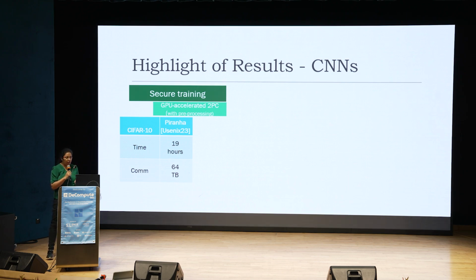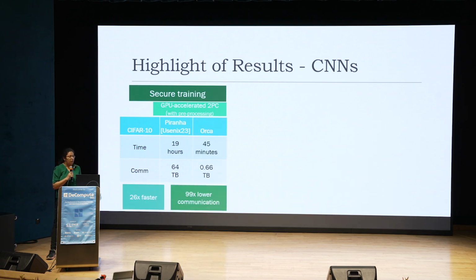I'll define this shortly. But to train a model for the CIFAR-10 dataset, Piranha takes 19 hours and communicates 64 terabytes of data. Whereas with Orca, which is our work, we can do the same task in just 45 minutes and communicating only 0.66 terabytes of data. So we are 26 times faster and 99 times lower in communication.